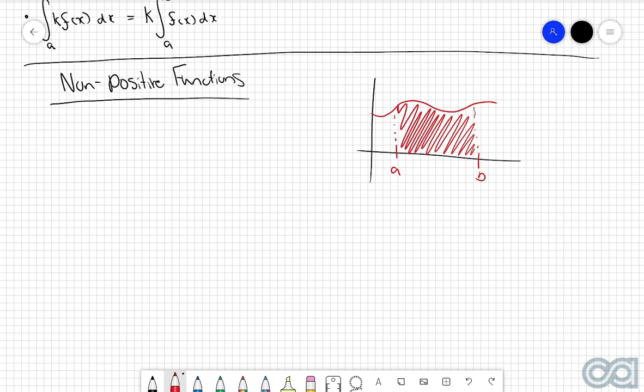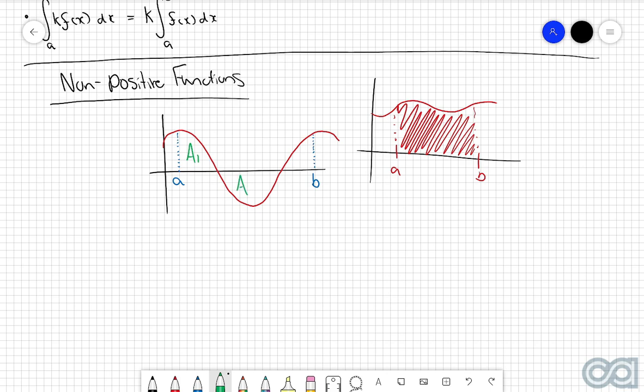In fact, all the examples that you've gone through over these last few chapters, you'll notice that every single function is always lying completely above the x-axis, but now we're going to consider what happens if you have a situation potentially like this. Let's say we had a sine wave, we had some above, some below, and then again, some above. And just for simplicity, I'm going to set the lower bound of our consideration to be this point here, A, and the upper bound to be this point here, which is B. Now, just as a little bit of notation, I'm going to call this green area here A1, this area down here A2, and this area here A3.